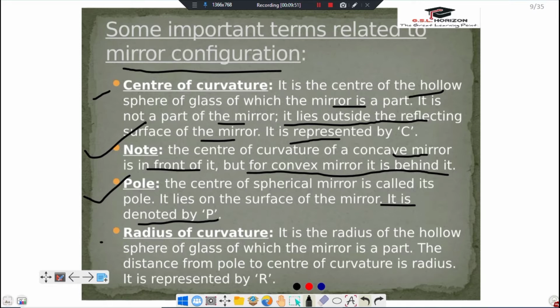Radius of curvature. It is the radius of the hollow sphere of glass of which the mirror is a part. The distance from pole to center of curvature is the radius. It is represented by capital R.